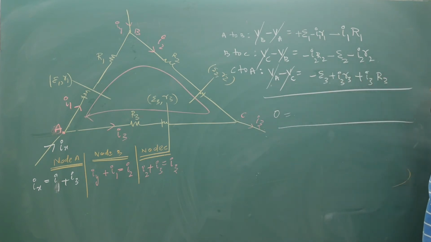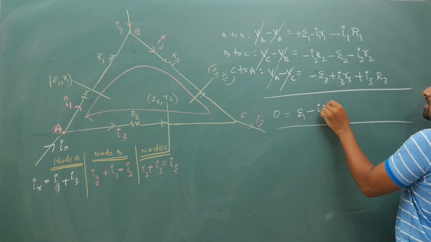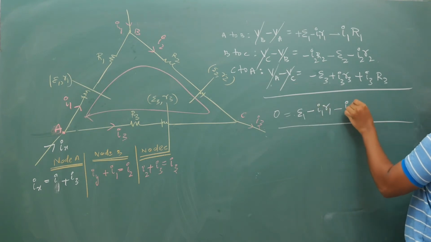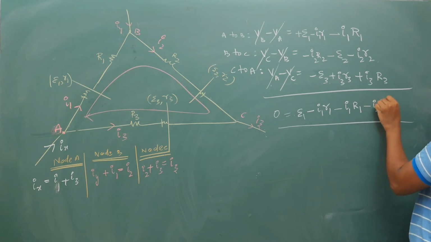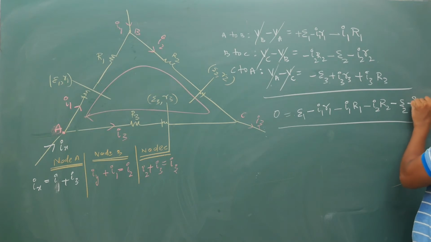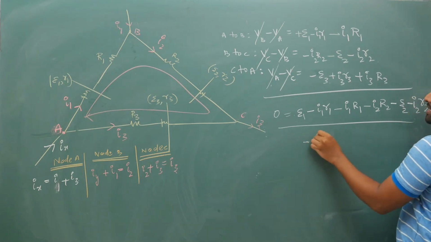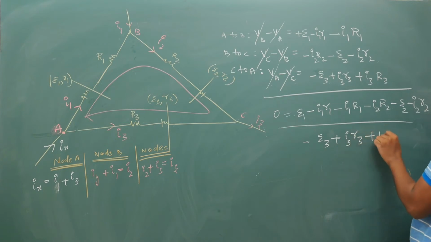If you simplify, you get E1 minus I1 small r1 minus I1 capital R1 minus I2 capital R2 minus E2 minus I2 small r2 minus E3 plus I3 small r3 plus I3 capital R3.